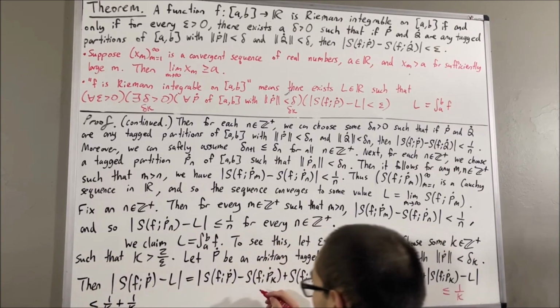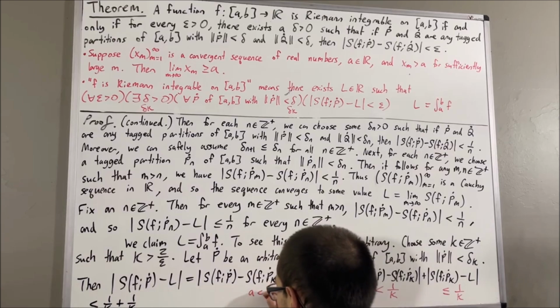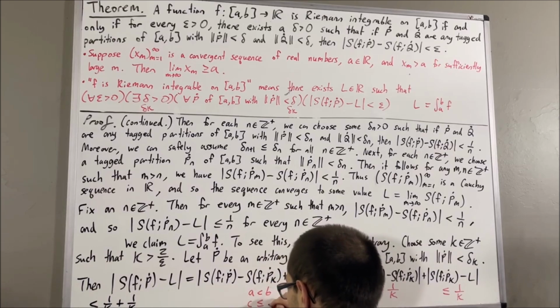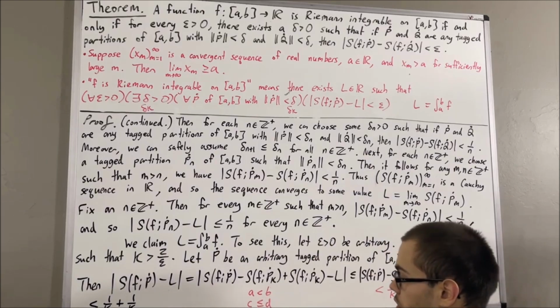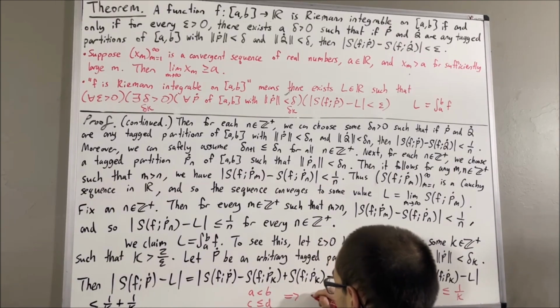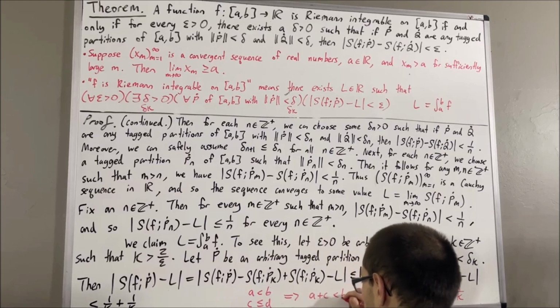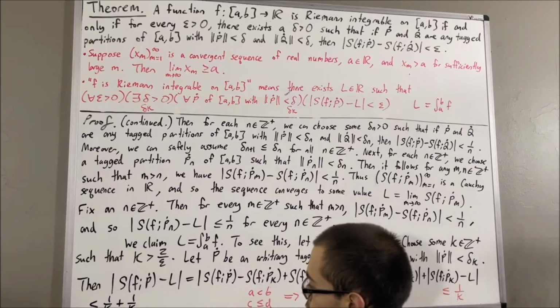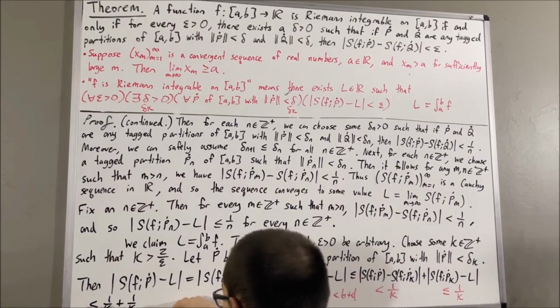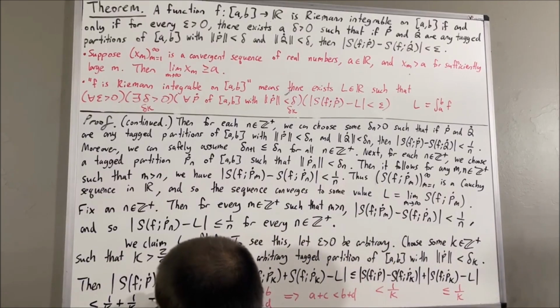Because in general, when we have any four real numbers a, b, c, and d, where a is less than b and c is less than or equal to d, this will imply that a plus c is less than b plus d. So that's really what we're using here. That's why we're less than 1 over k plus 1 over k, which is equal to 2 over k.